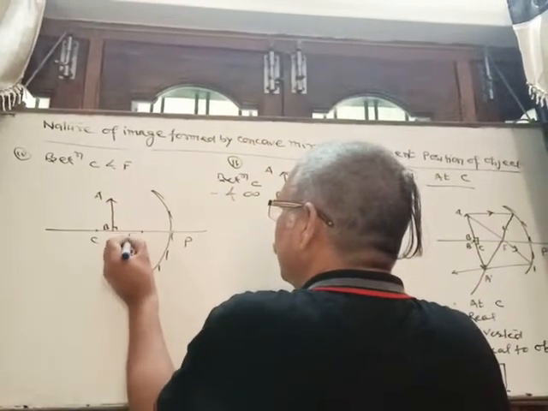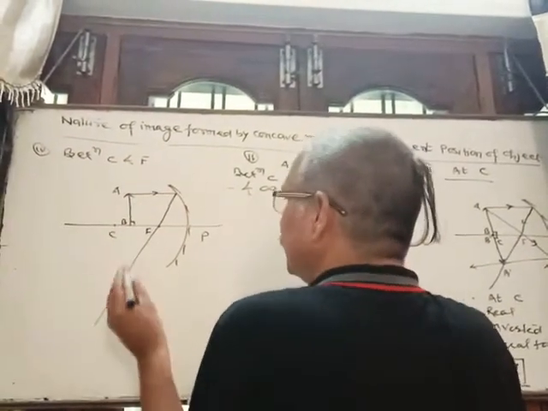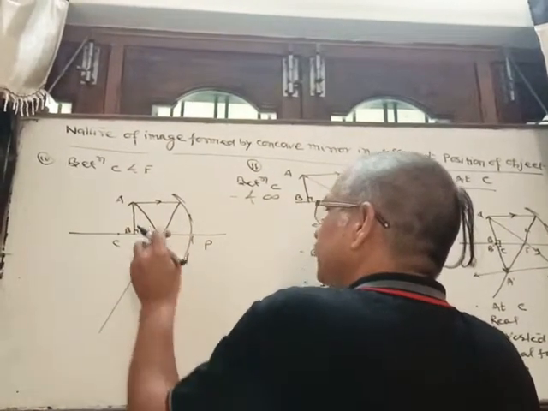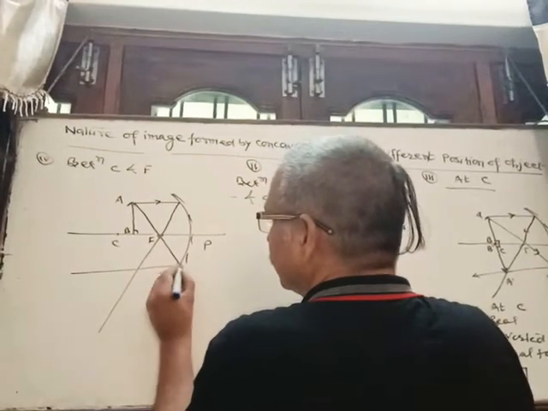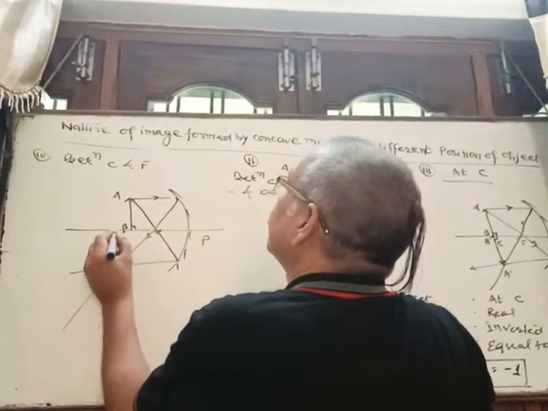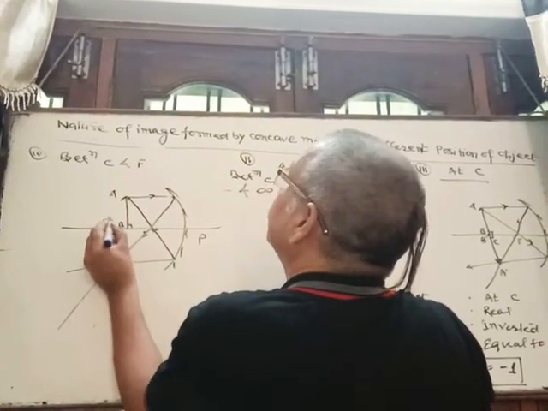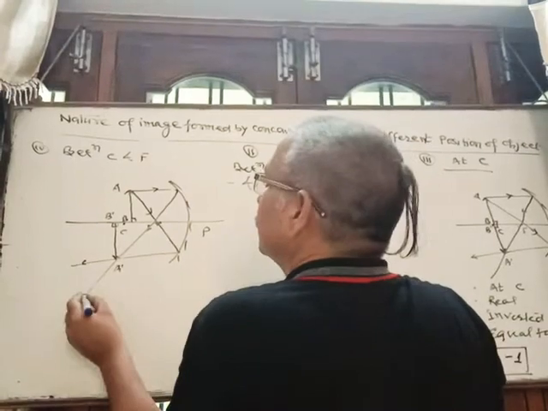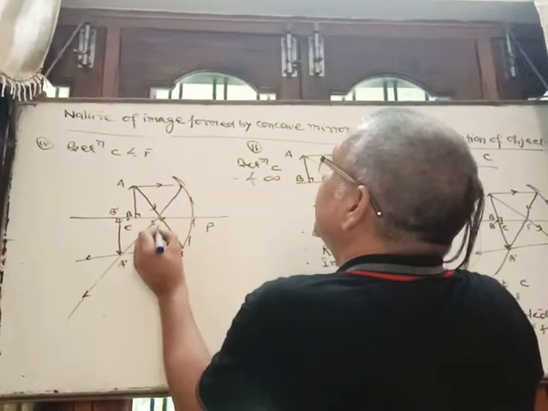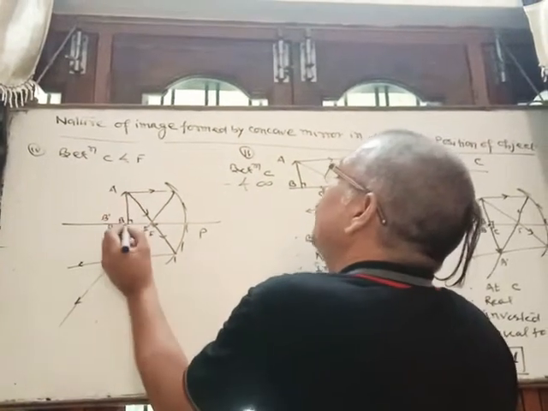Fourth case, when the object is kept between center of curvature and focus. Here it is focus. The parallel incident ray will certainly pass through focus. The other ray coming through focus, so after reflection, here, this is the image A dash B dash. So if the object is kept between center of curvature and focus, then the image is formed beyond C.